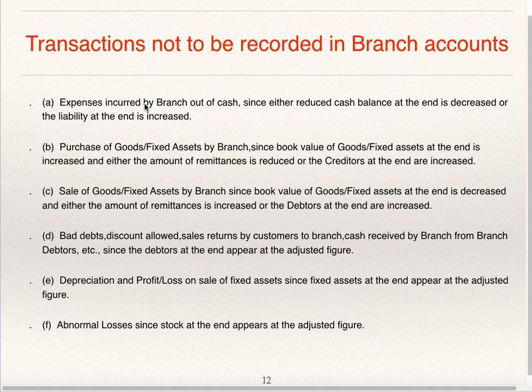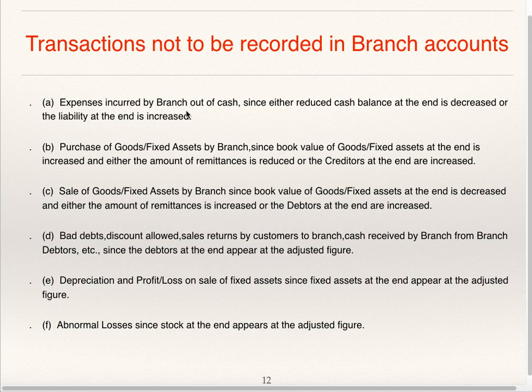Transactions not to be recorded in branch account: expenses incurred by branch out of cash, since either the cash balance at the end is decreased or the liability at the end is increased. Petty cash, you are supposed to write opening balance to the debit side of branch account and closing balance to the credit side of branch account. And if any petty cash is sent by head office, then it is to be debited to branch account. In the branch account you will have opening petty cash to balance brought down, cash received from head office for petty expenses to be debited to branch account as to bank, and closing petty cash balance is to be credited to branch account.